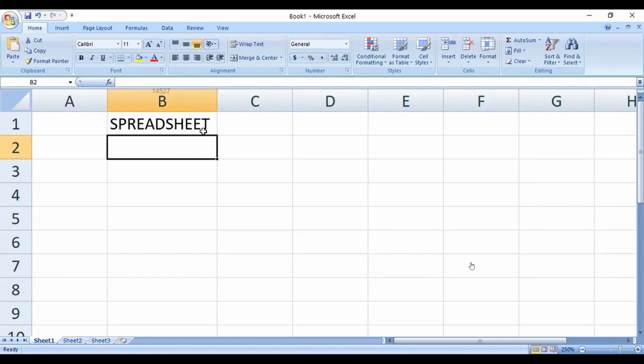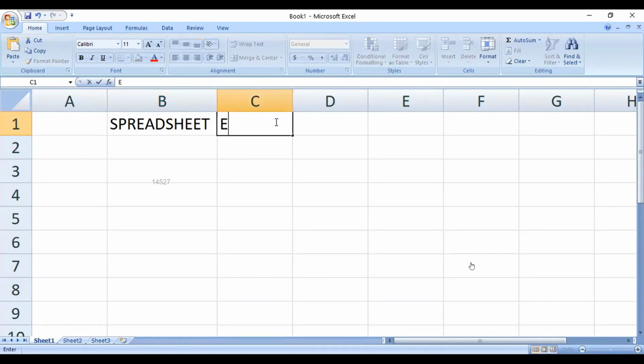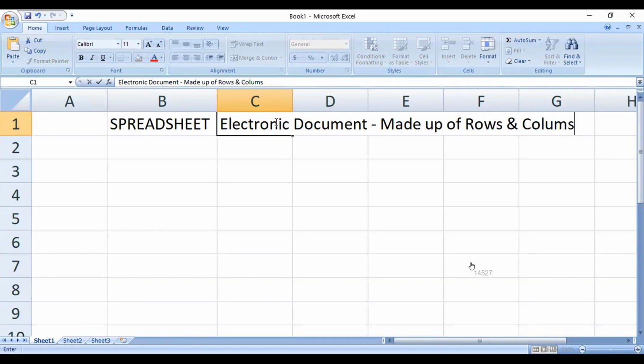So this is a specific chapter, which is named spreadsheet. Let's just start discussing this chapter. First of all, we need to understand the concept of a spreadsheet. So what is a spreadsheet? Generally speaking, whenever you've got an electronic document which is made up of rows and columns, that is going to be considered as a spreadsheet.